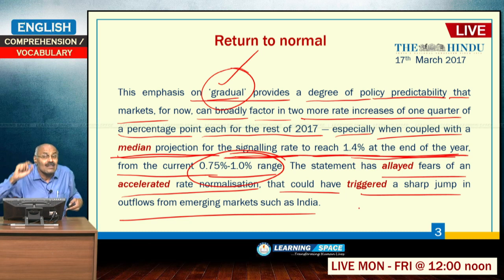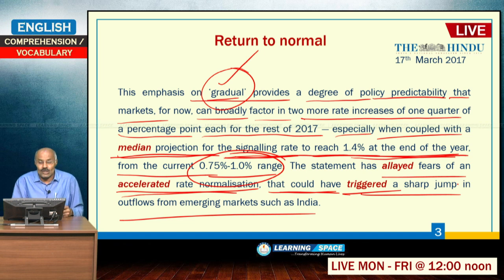Previously it was thought the normalization will be very fast, but now the Federal Reserve declared that the rate increase will be normal. If it is accelerated, that means if it is fast, then what will happen? That could have triggered a sharp jump in outflows from emerging markets such as India.